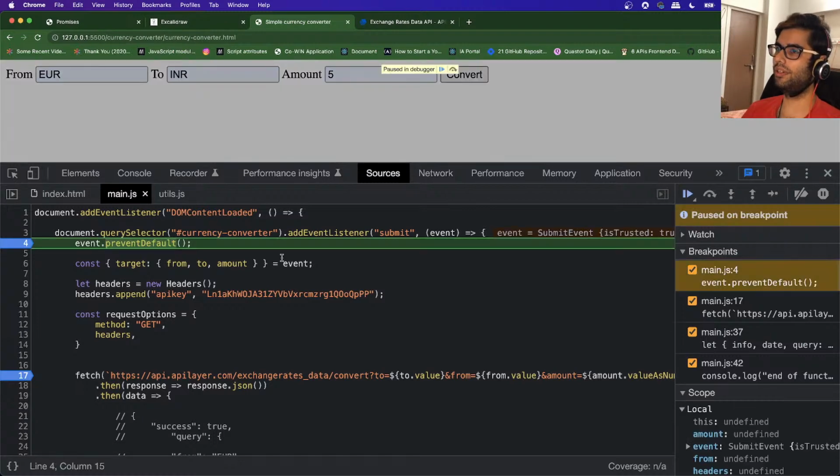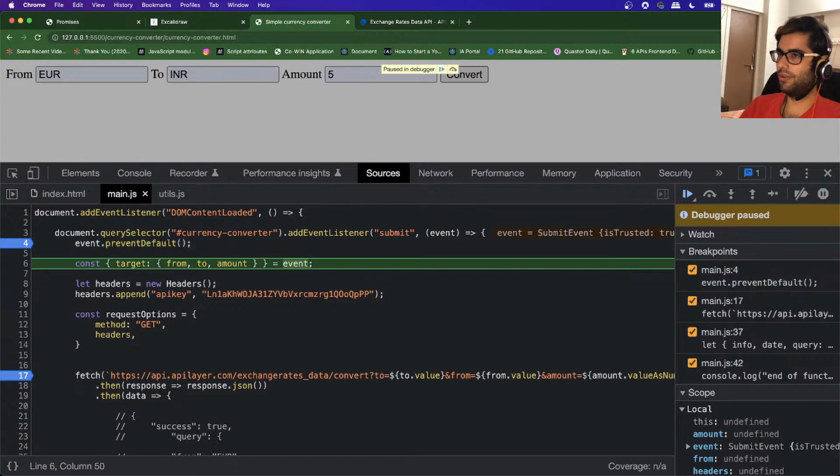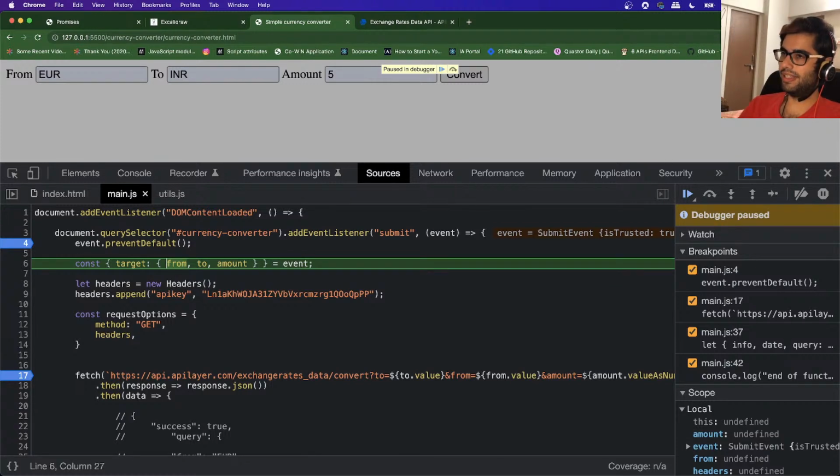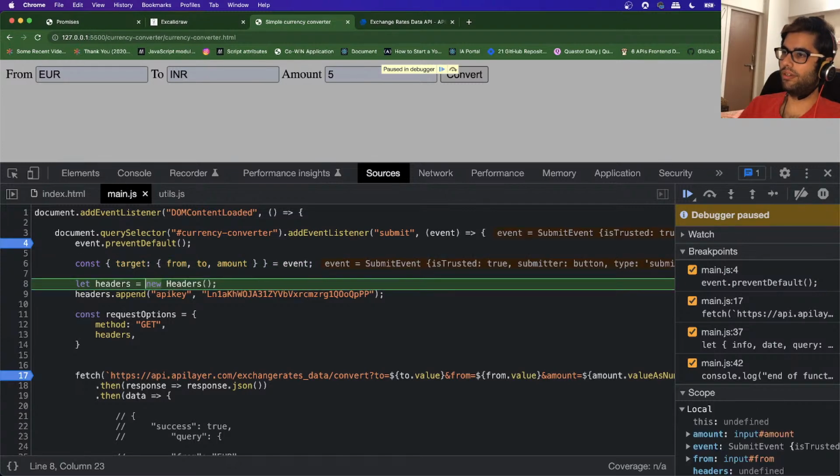When I click on convert, you can see that the submit event happened and this callback function was called. Now all of the statements will be executed one line after the other. I'm pressing the F10 key to move on to the next line.